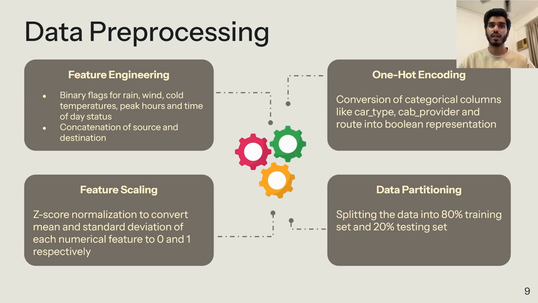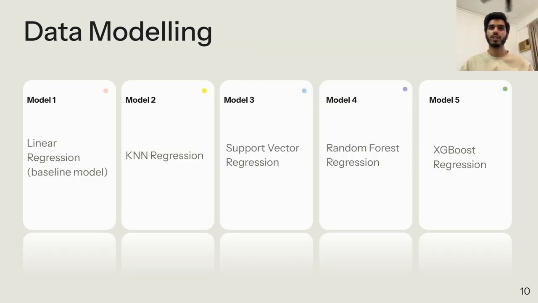Numerical data is scaled down to convert the mean of all the features to 0 and the standard deviation to 1 using z-score normalization. This is done to bring down the different magnitudes of all the features to a common scale. The data is then partitioned into training and testing sets by an 80-20 split to assess the model's learning.